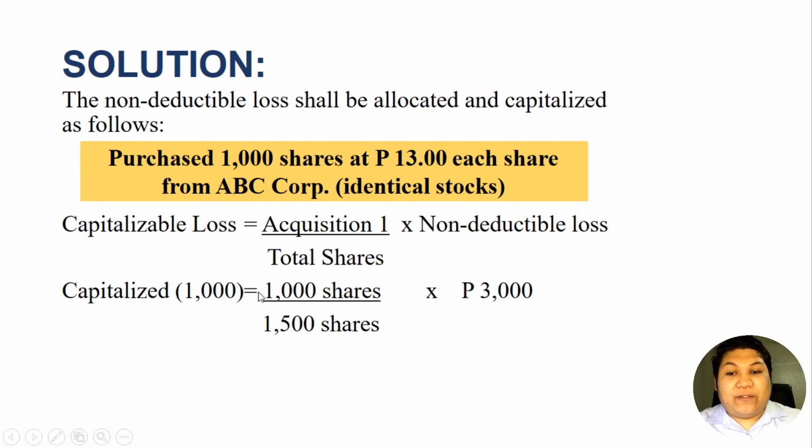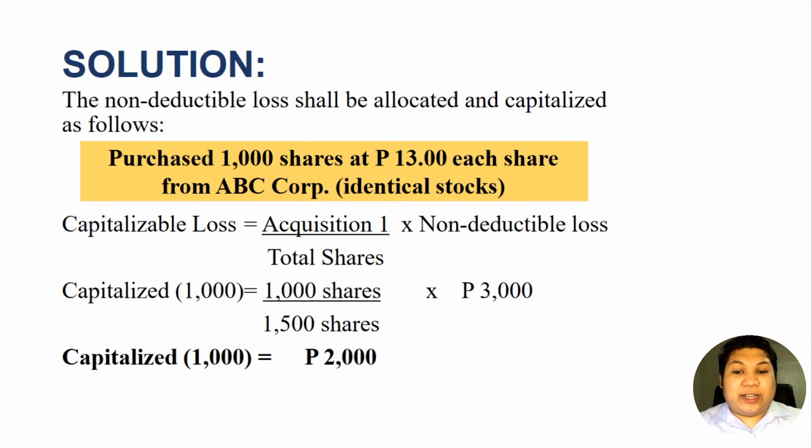This is the first acquisition that falls on the 30-day period before the sale, over the total shares under wash sale, times the non-deductible loss of 3,000 pesos as we computed a moment ago. So this proportion, this 2,000 pesos, will be added to the cost of each share purchased at 13 pesos.